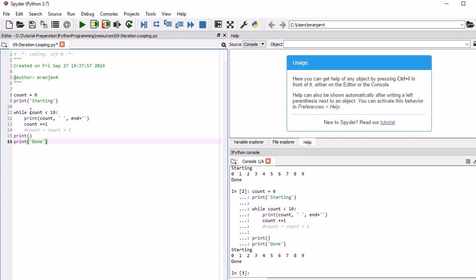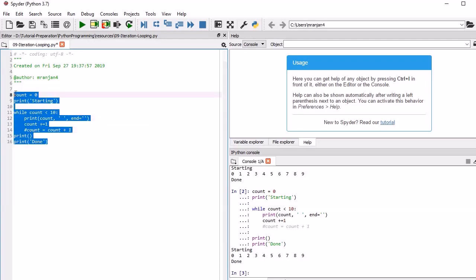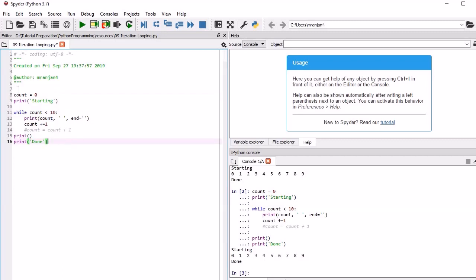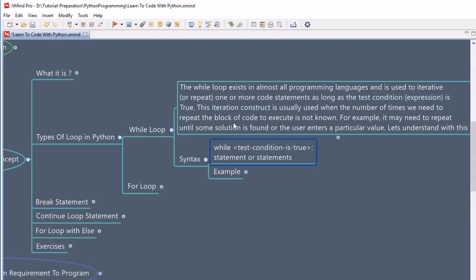So this is what while loop is. You must be understanding now how to use while loop, and going further you should remember the syntax and how we are using it. When we are going to write long programs, at that time it is very handy. So remember the syntax. Now moving further, we will look into the other loop, that is called for loop.